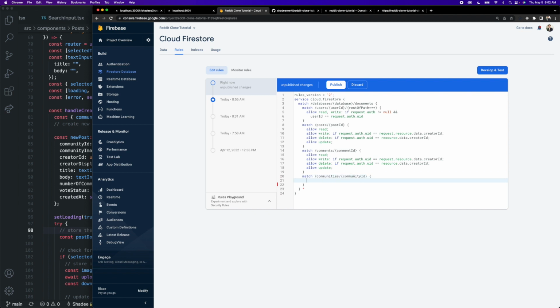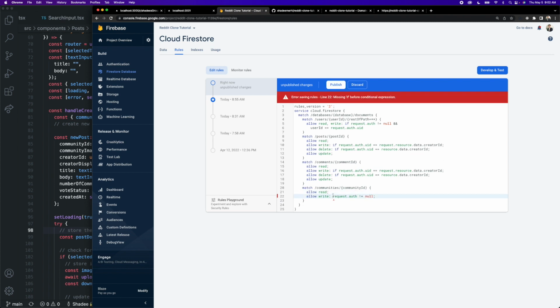Cool. And so for communities, all authenticated users can create communities. So we can just say allow read, they are publicly readable, but for writing, we just want to make sure that the user is authenticated. So we can say request.auth does not equal null. Just like that. I'm just missing an if statement here.